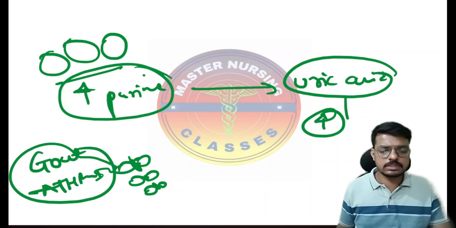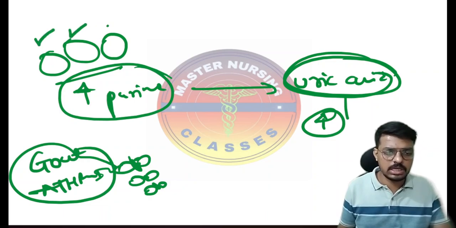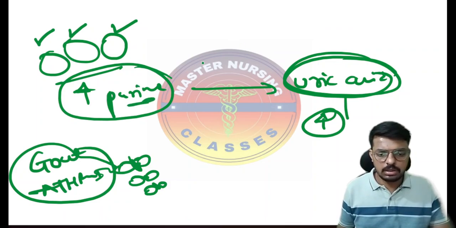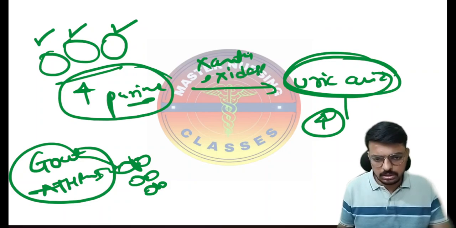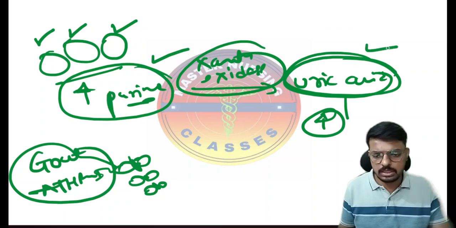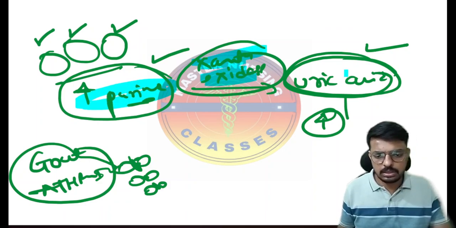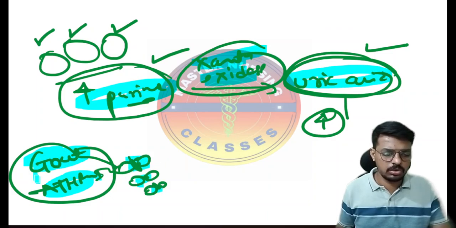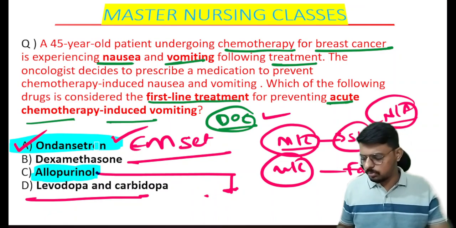So don't increase the purine, don't increase the uric acid. Avoid red meat, avoid wine, avoid chocolate, which contain purine. The other thing is to give a drug: here there is the xanthine oxidase enzyme, which converts purine to uric acid. So block this xanthine oxidase, and the purine will not get converted into uric acid, which means the gouty arthritis is treated. No uric acid means no deposition in the joints, and no gouty arthritis. So that is the drug related to allopurinol. They will ask it in your exam, very, very importantly.